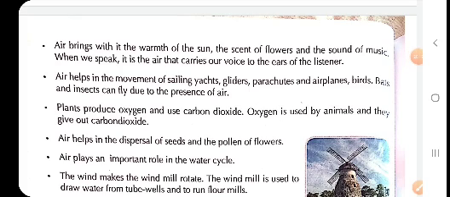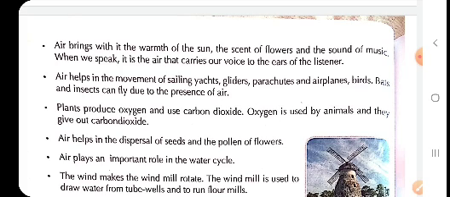Children, in the beginning of the chapter we had already discussed some of the uses of air. Now we are going to discuss some more uses of air. That is, air brings with it the warmth of the sun. Children, as I told you, air is very important. It helps us in various ways. For example, air brings with it the warmth of the sun. If there was no air, we could not have felt the warmth of the sun.